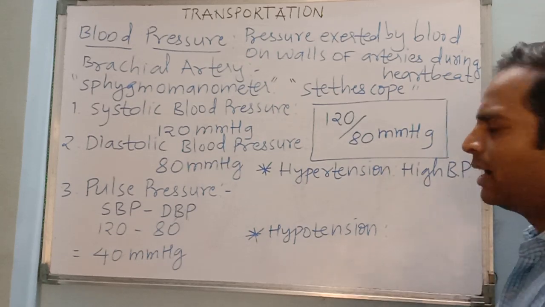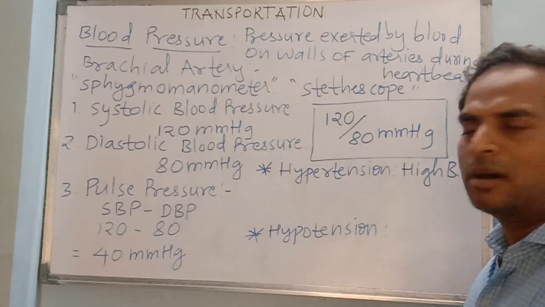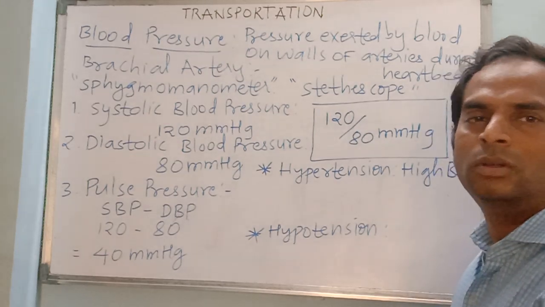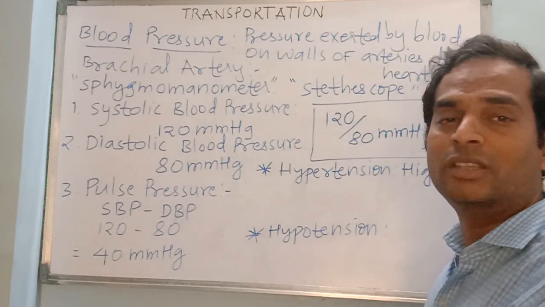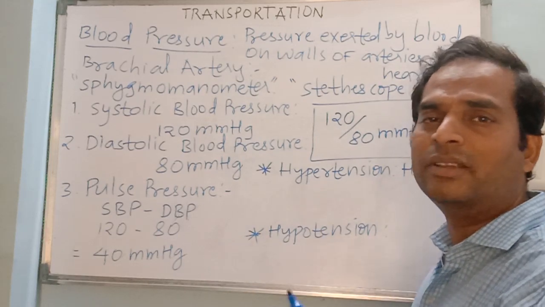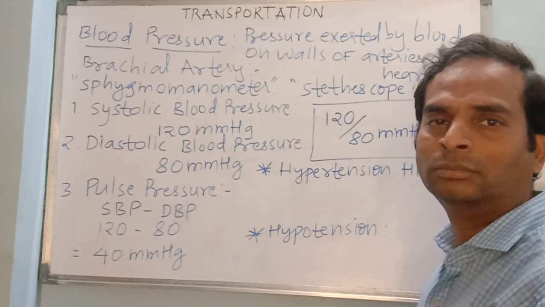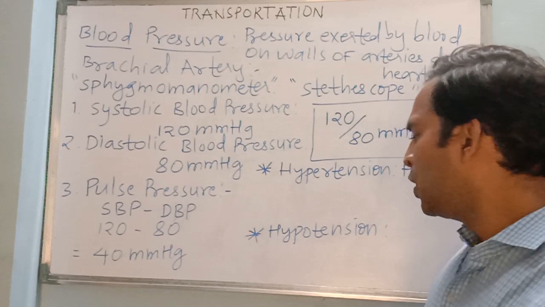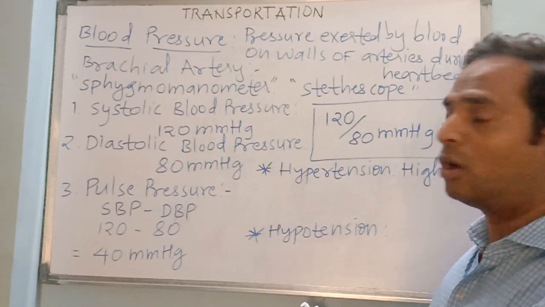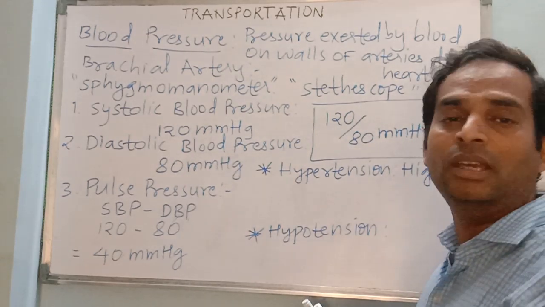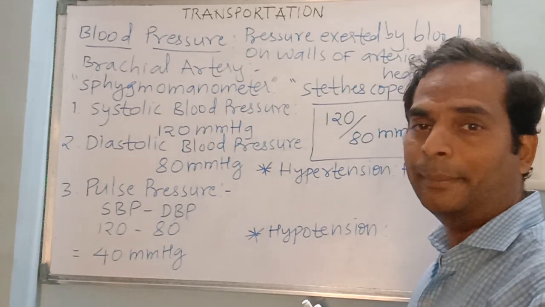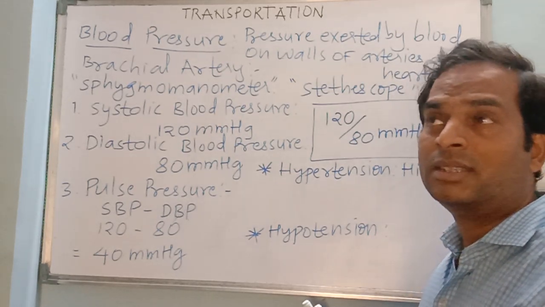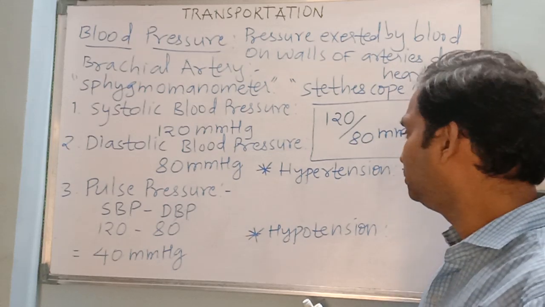Now that may be very high. In some people, blood pressure may be found at 180 millimeter of mercury, 190 millimeter of mercury. If it is more than 200, there is a possibility blood vessels might get ruptured. So that's the reason why high blood pressure, or hypertension, is referred to as a silent killer.